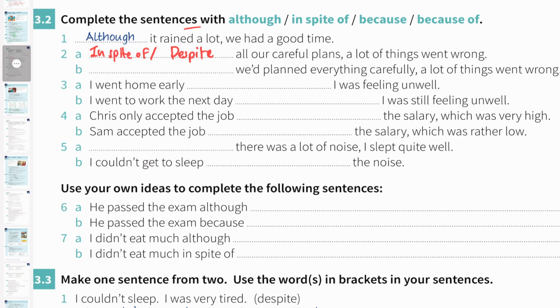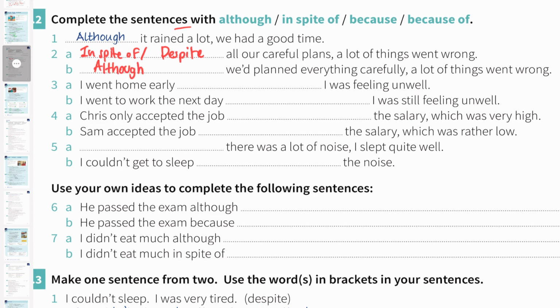Now, 2B. We planned everything carefully, a lot of things went wrong. So here is the sentence, we had planned everything carefully, we have to use although. So I hope that you can distinguish between 2A and 2B. In 2A, you've got a noun, the plans, which is a plural noun. But in 2B, you've got we had planned everything carefully, comma. This is the sentence, and that's the reason why you have to choose although in this case.